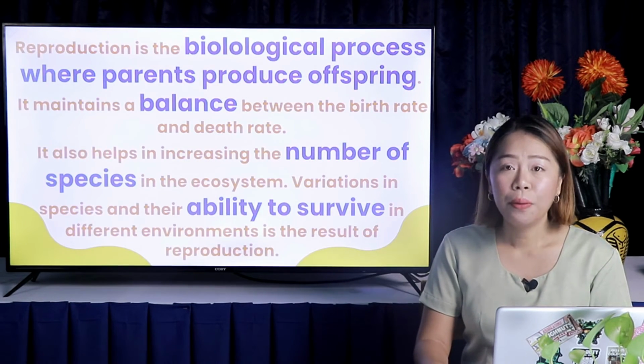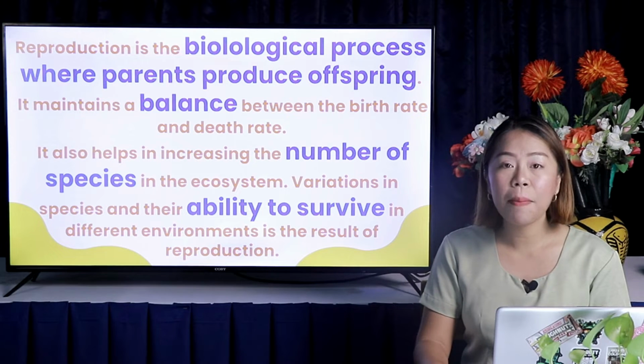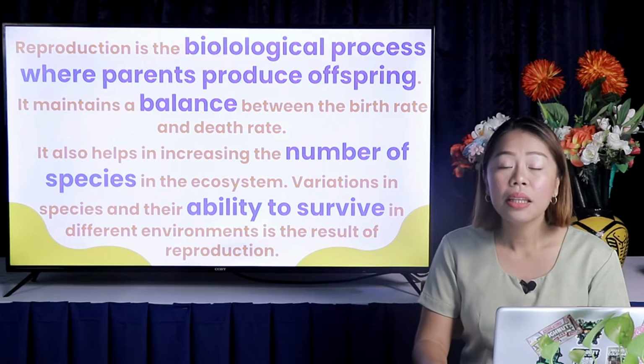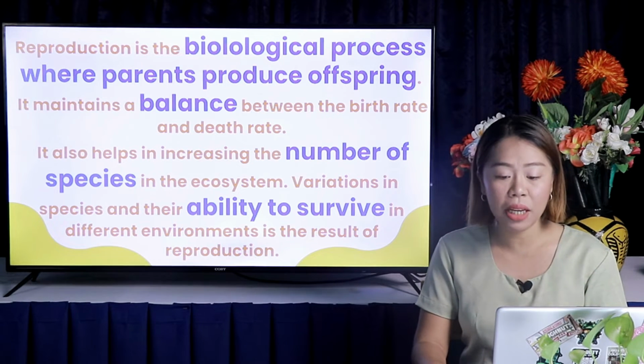Now, let us explore the most important terms in our lesson today. Reproduction is the biological process where parents produce offspring. It maintains a balance between birth rate and death rate. The new individuals replace the old and the dying population.